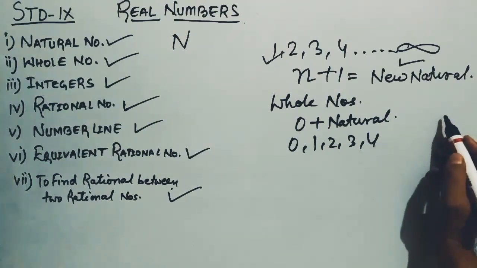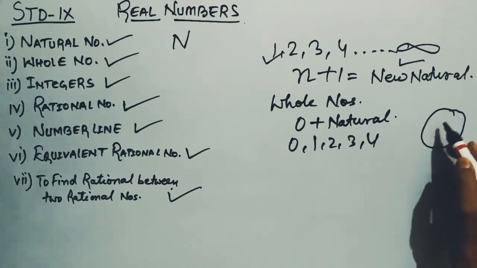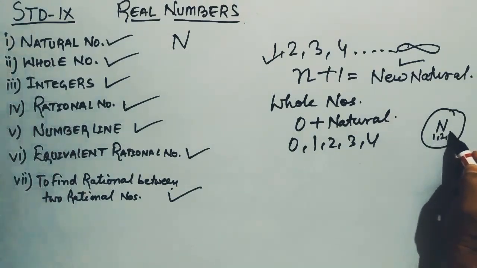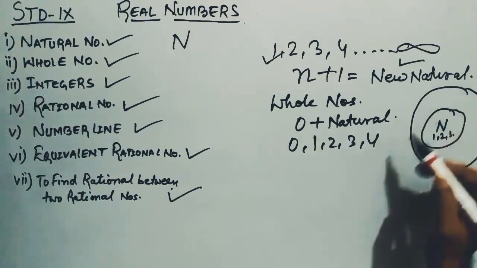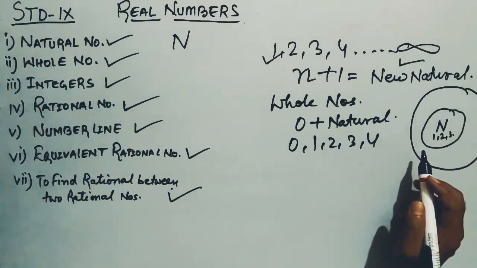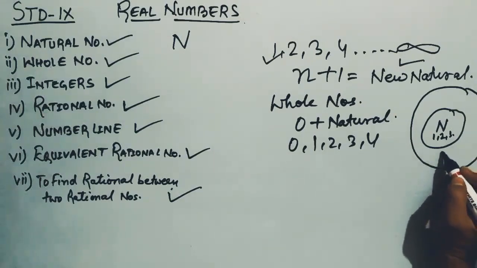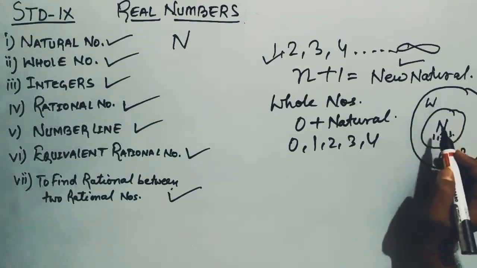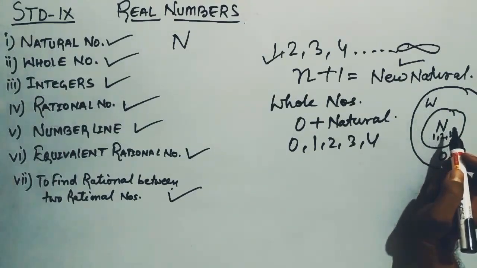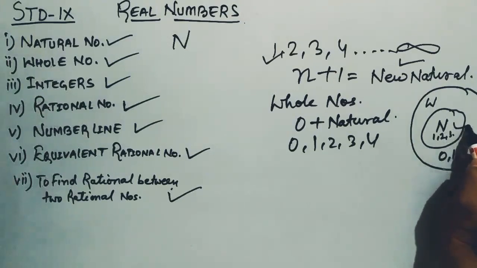Let's say we have a circle here which represents natural numbers, right? In this we have 1, 2, 3. Now if we have to draw a circle for the whole numbers, what do we have to do? We have to draw a bigger circle. Why? Because we have one more element in the whole numbers, that is 0. 0, 1, 2, 3, 4, right? So this bigger circle is taken as whole numbers, and the smaller circle as natural numbers.